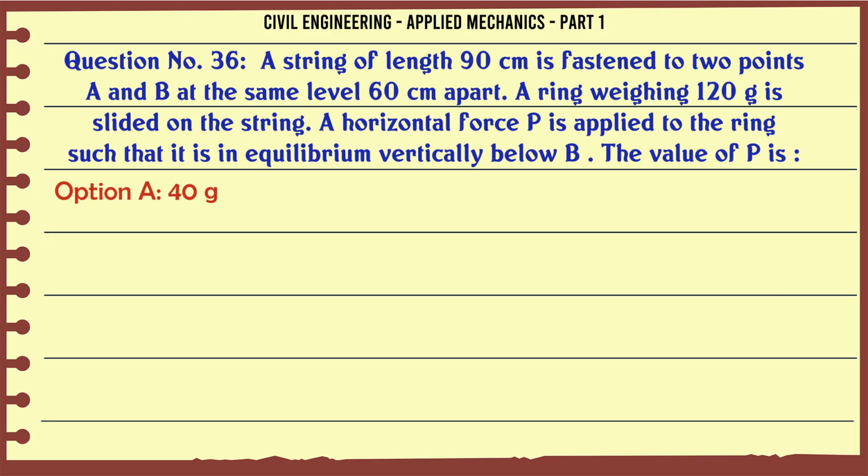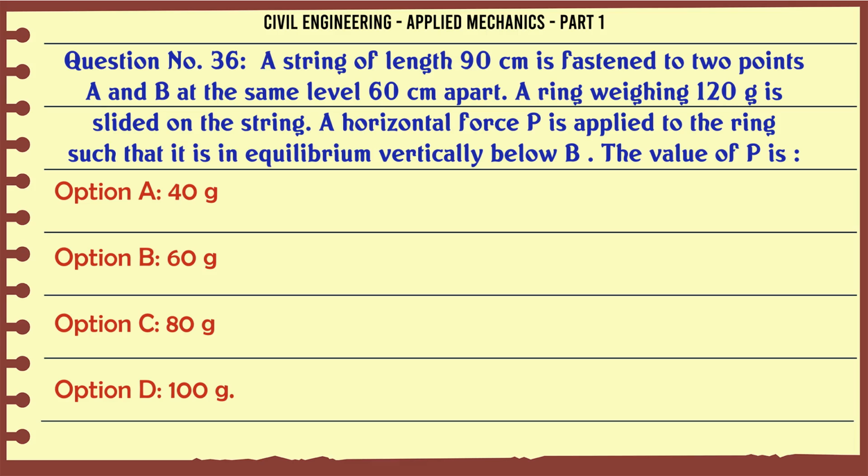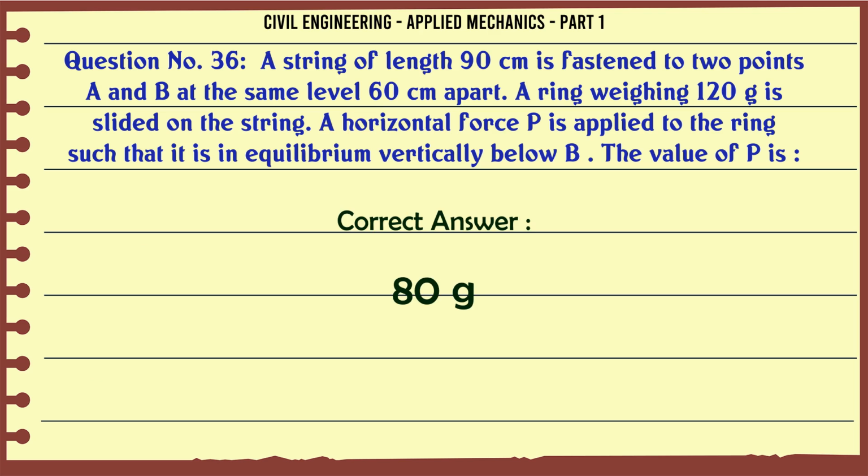A string of length 90 centimeters is fastened to 2 points A and B at the same level 60 centimeters apart. A ring weighing 120 g is slid on the string. A horizontal force P is applied to the ring such that it is in equilibrium vertically below B. The value of P is A. 40 g, B. 60 g, C. 80 g, D. 100 g. The correct answer is 80 g.